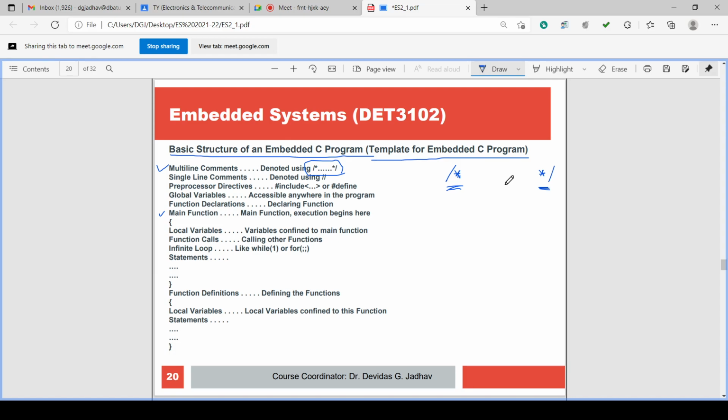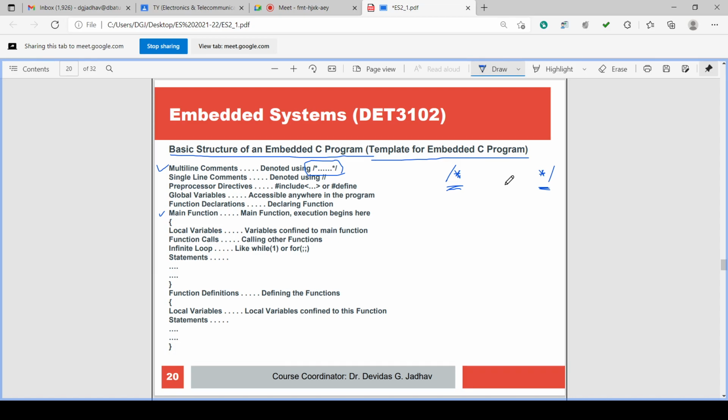But for a multi-line comment, you start with the comment symbol and write, say, 10, 20, or 50 lines of text, and at the end of the 20th line you write star backslash. Then all these 20 lines will be clubbed into a comment. So this is a multi-line comment. Only one time at the start of the comment you have to give backslash star, and at the end of the comment one time you have to use star backslash.